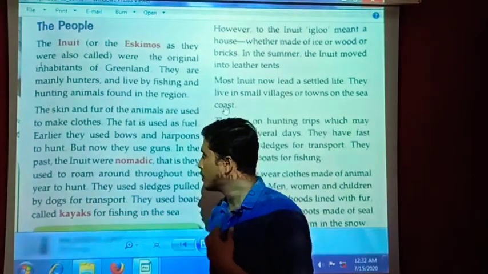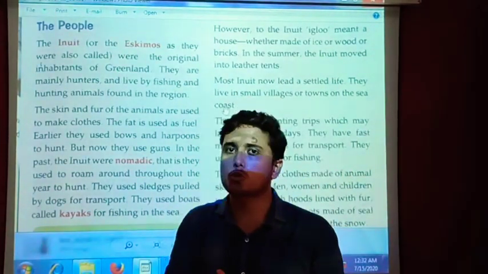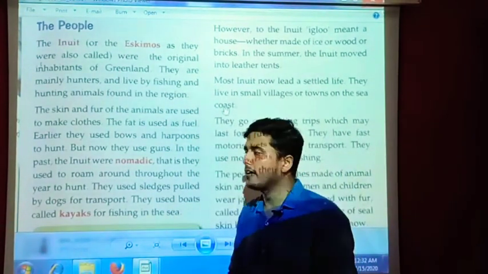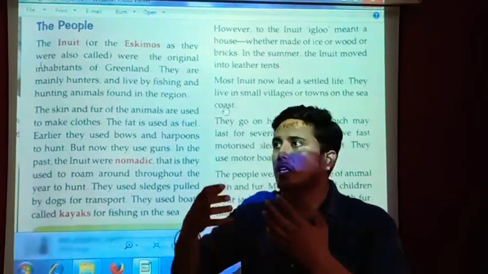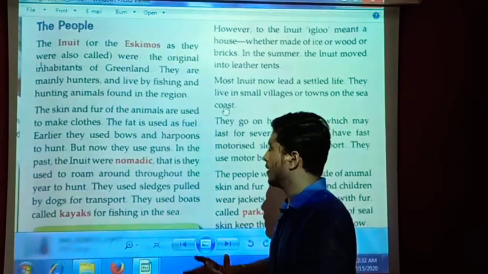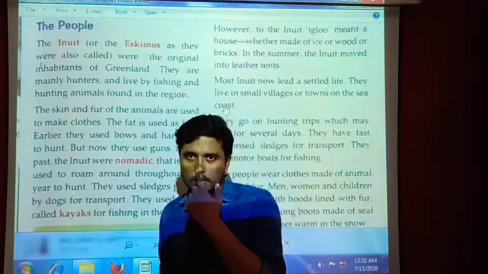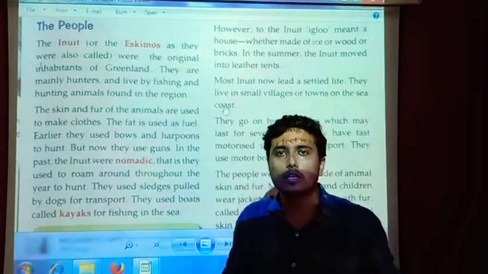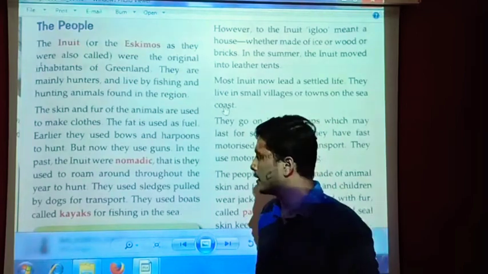In the past, the Inuits were nomadic, meaning people who keep wandering from place to place. But now they have become stable. Now they have established themselves in one place. They used to roam around throughout the year to hunt. So earlier they would keep on wandering to all places and keep on hunting.